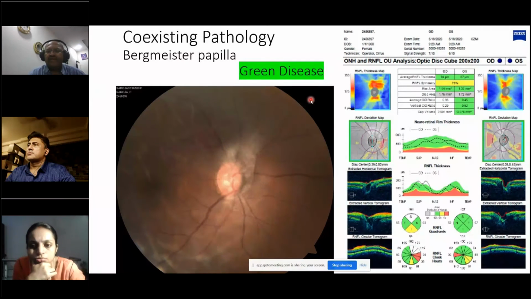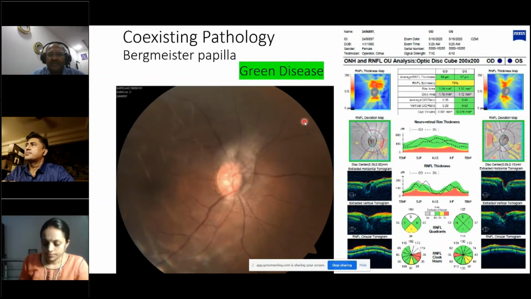So you not only have a red disease, you also have a green disease in which other pathologies can mimic a retinal nerve fiber layer and give you supranormal values. If you don't look at it closely with a stereoscopic view, you may miss it. So for these patients in which imaging is not very appropriate, it's better to do fundus photography regularly and also do a visual field for assessing their progression. So in certain situations imaging is helpful, in certain situations visual field is helpful.